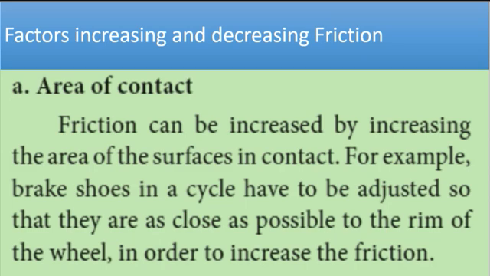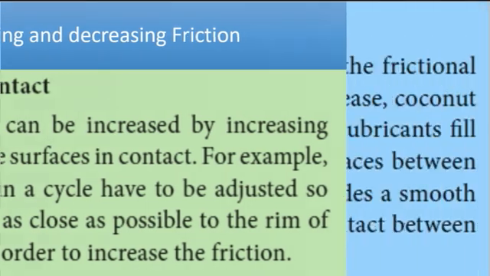Area of contact. Friction can be increased by increasing the area of surface in contact. For example, brake shoes in a cycle have to be adjusted so that they are as close as possible to the rim of the wheel in order to increase the friction.